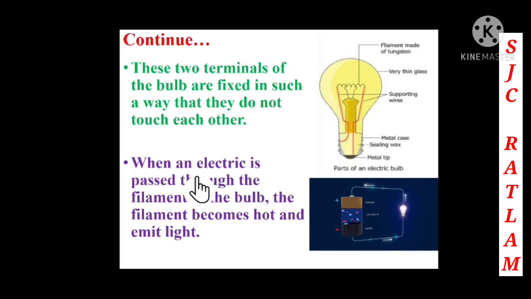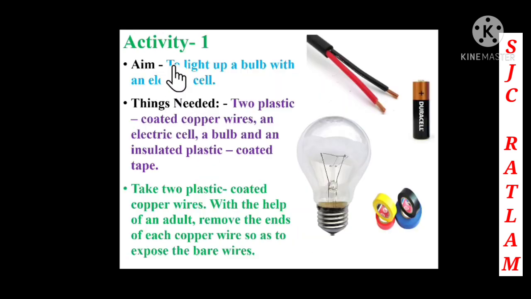When electricity is passed through the filament of the bulb, the filament becomes hot and lights up. Now children, you can see in this picture that when the electricity is passed to the bulb, the bulb is glowing, it is becoming hot and emitting light. Now children, we are going to see activity 1.